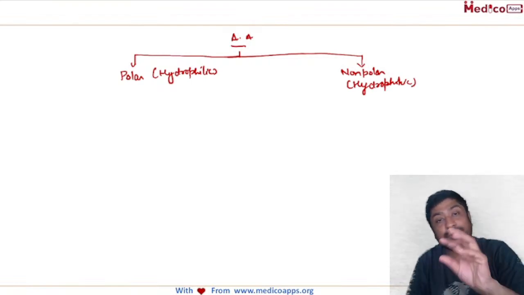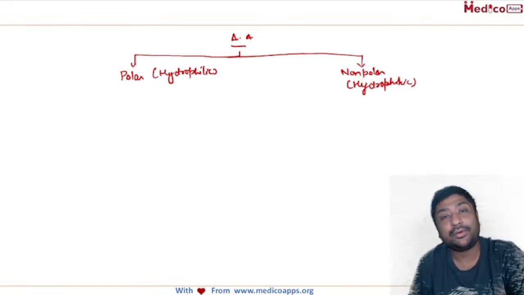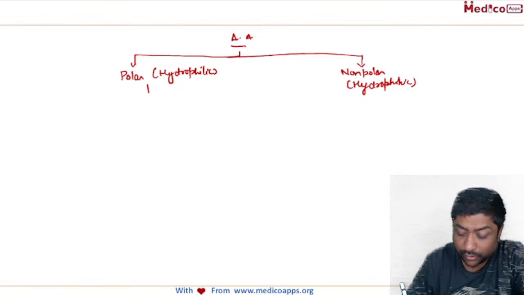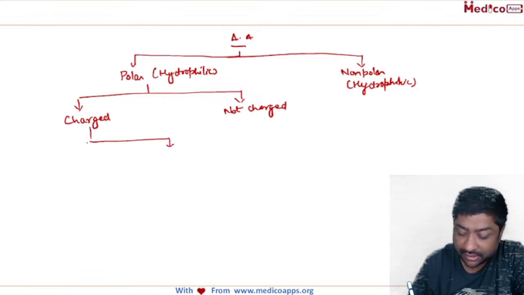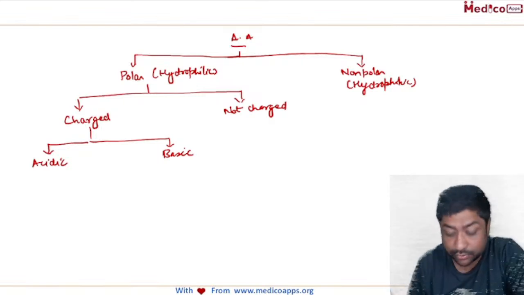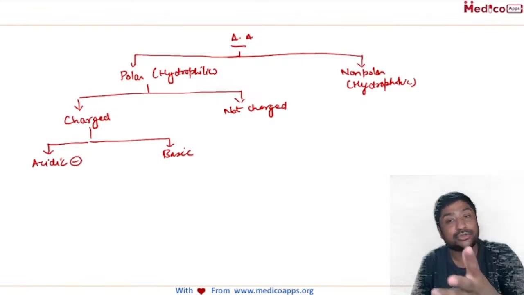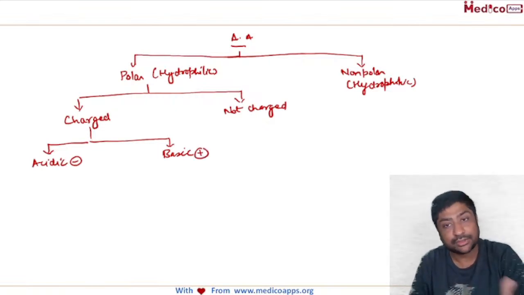Any doubt in this? So when we talk about amino acids based on polarity, you can have polar or non-polar. When we talk about polar amino acids, again it is divided into charged and not charged. And when we talk about charged, it can be acidic and basic. Acidic amino acids are negatively charged because they will release the hydrogen ion, so they will become negative. Basic amino acids will accept the hydrogen ion, so they will become positive.